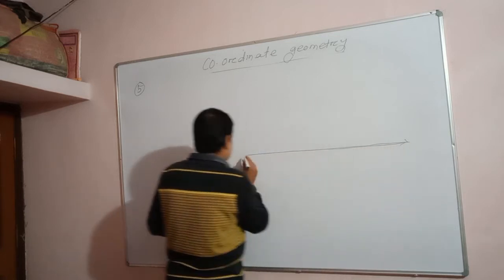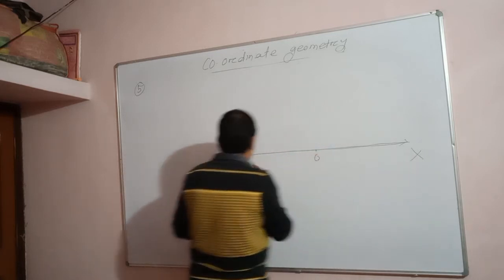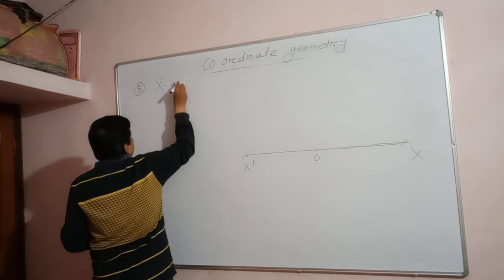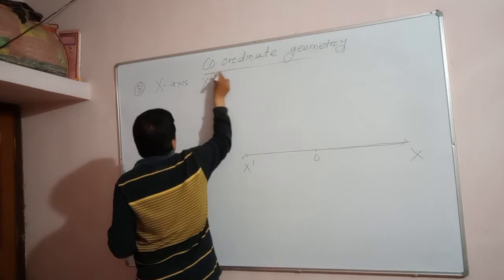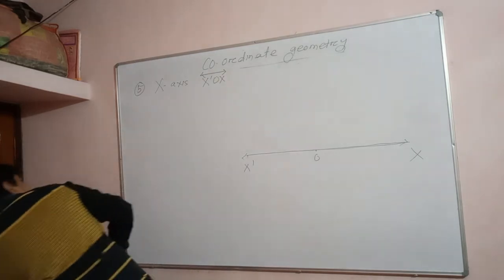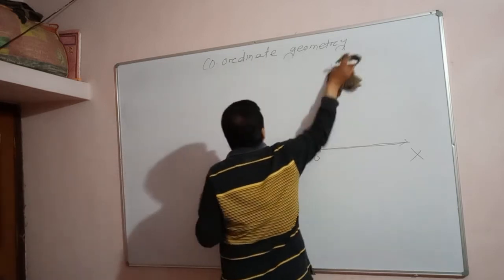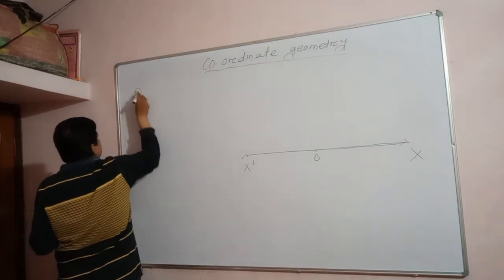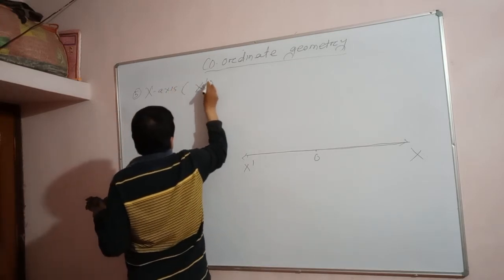This point is O, and this point is x dash, so the x-axis can also be written as x dash O x.